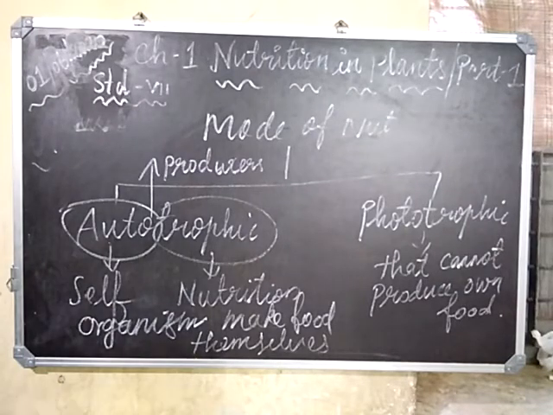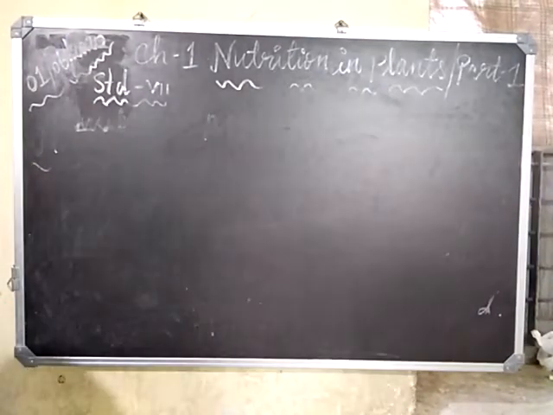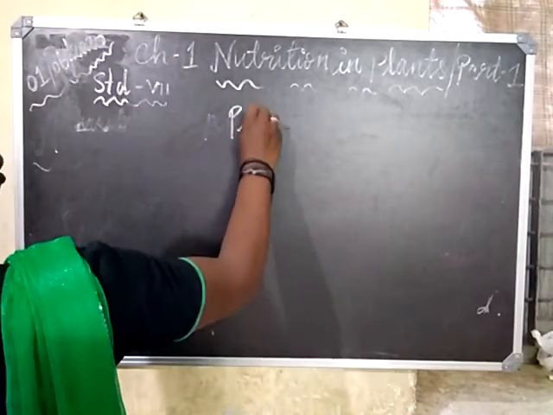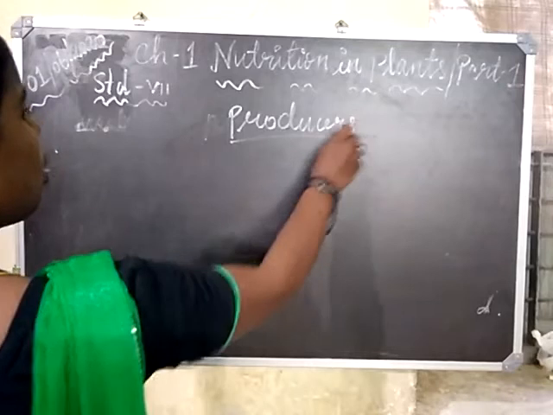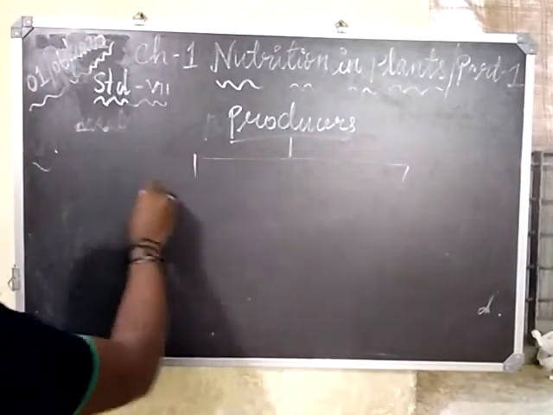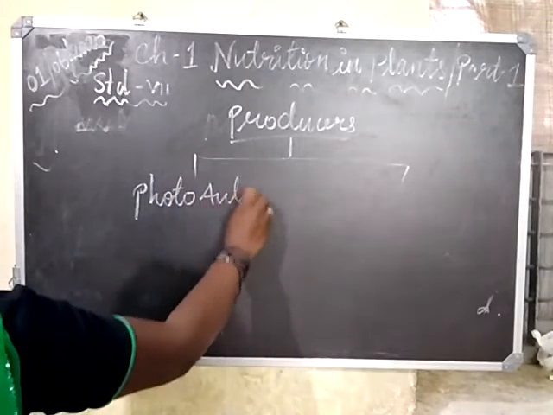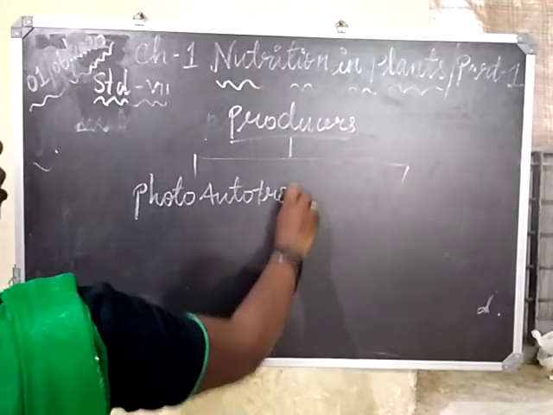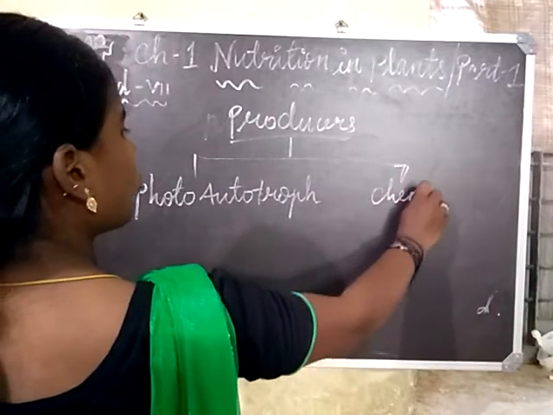Producers are divided into two: photoautotroph and second, chemoautotroph.